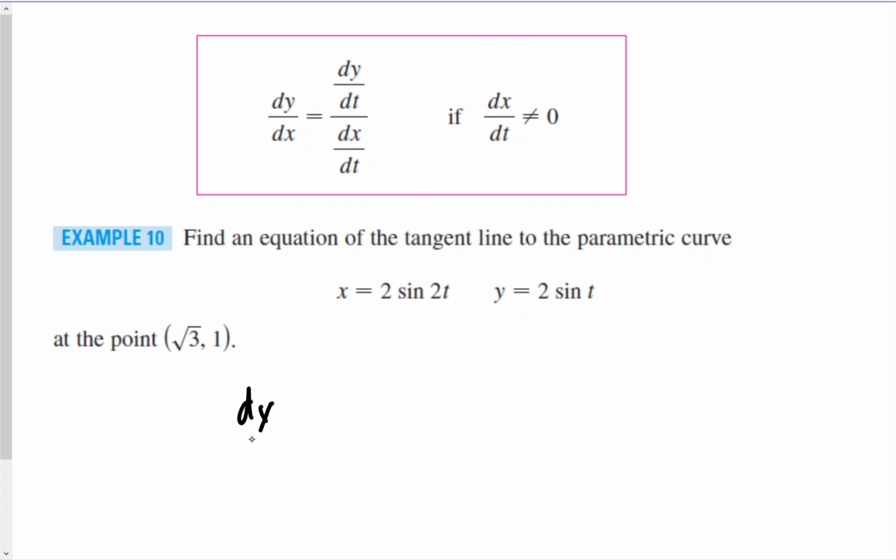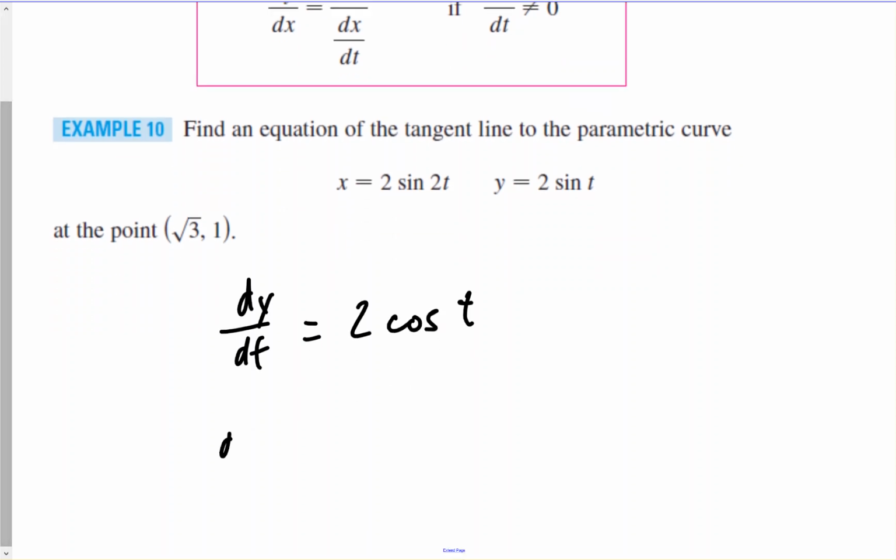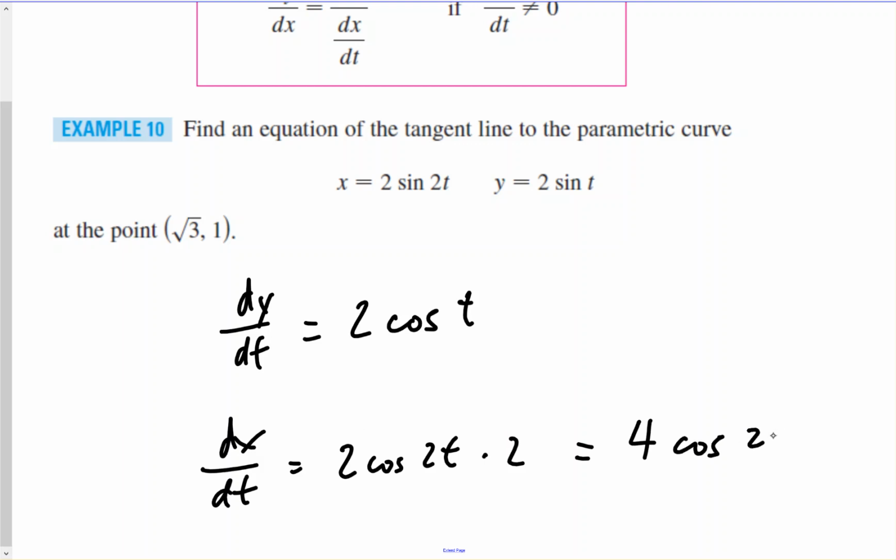Okay, so let's do dy dt first. So the derivative of 2 sine t would be 2 cosine of t. And then let's do dx dt. The derivative of 2 sine 2t would be 2 cosine of 2t times the derivative of 2t, right? The derivative of the inside would be 2. Okay, so the 2 would multiply in front, giving 4 cosine of 2t.